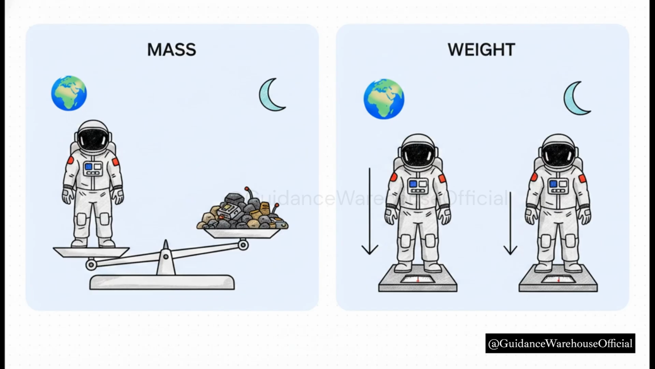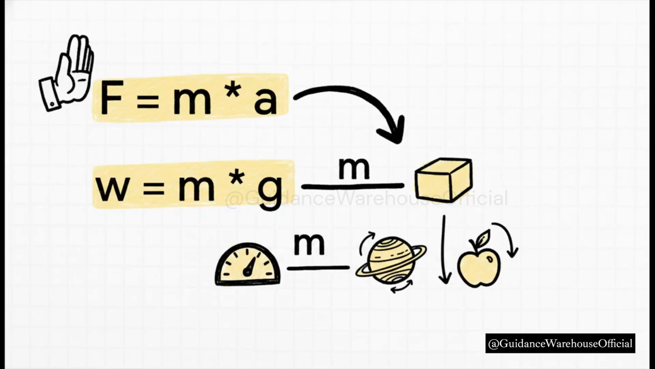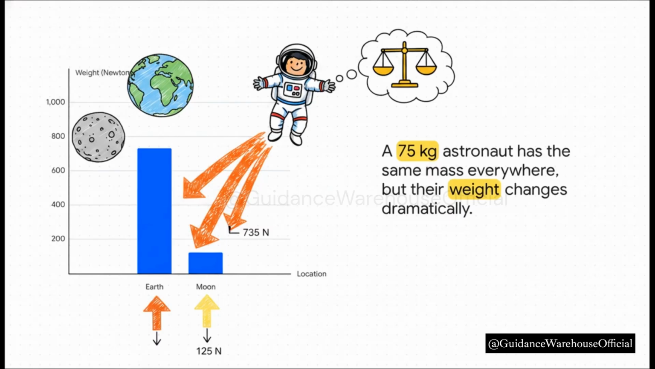Weight, though, that's a totally different beast. It's a force. Specifically, it's the force of gravity pulling on your mass. We measure it in newtons, and it definitely changes depending on where you are. And you can actually see this perfectly in the formula for weight itself. W equals m times g. Does that look familiar? It should. It's literally the same structure as F equals ma, because it is F equals ma. Weight is the force, mass is still mass, and g is just the special name we give to the acceleration caused by gravity.